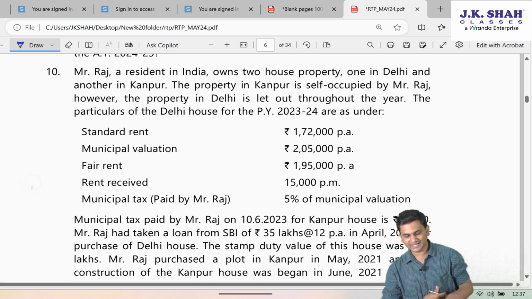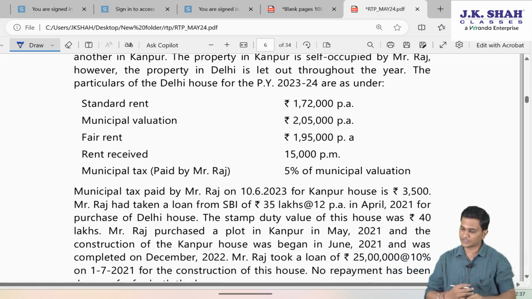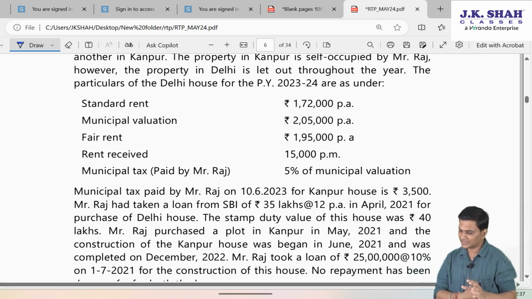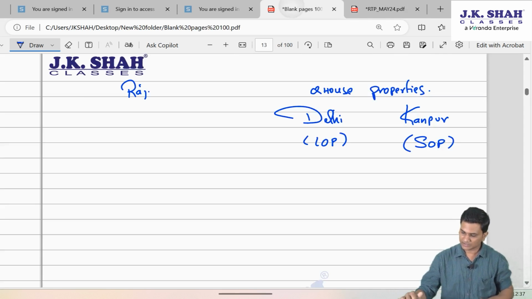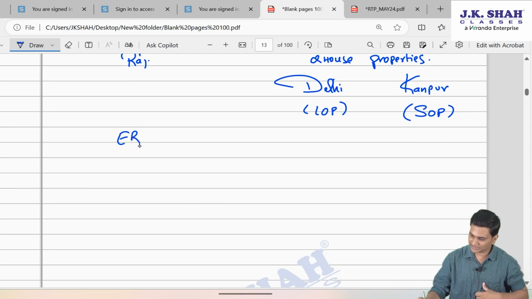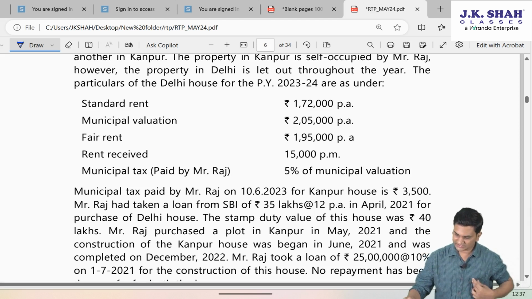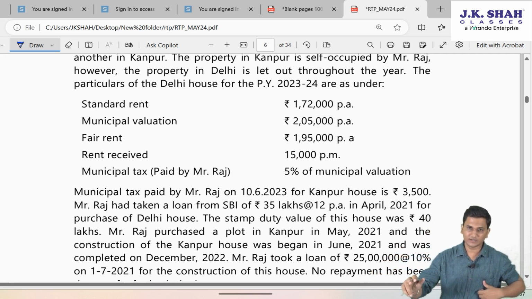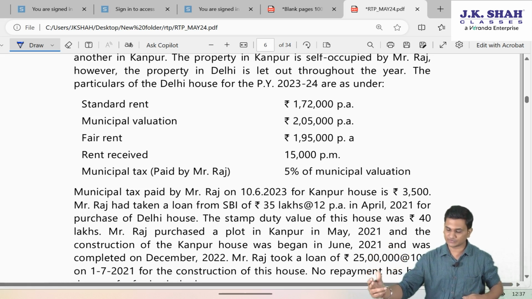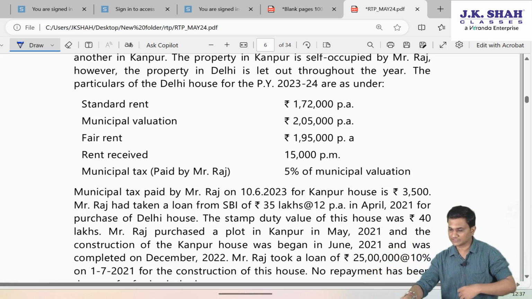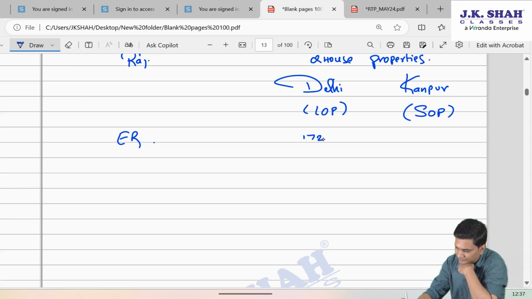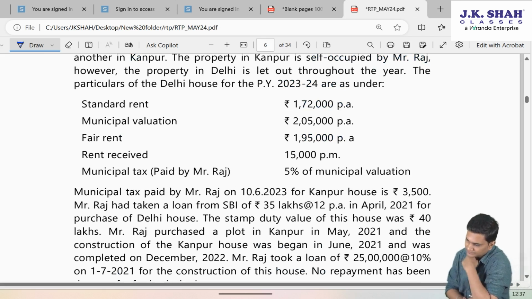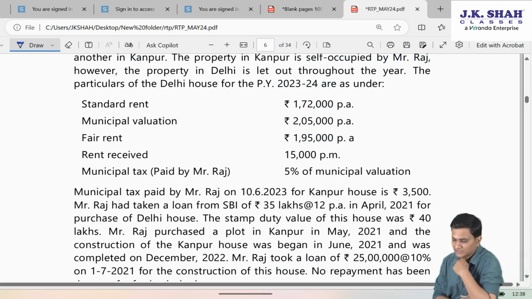The particulars of the Delhi house for the previous year 23-24. So this is the let out property. Standard rent 172, municipal value 2,05,000, fair rent 195. So can I say, friends, expected rent is municipal value 2,05,000 or fair rent, whichever is higher, 2,05,000. Compared to standard rent, whichever is less. So 2,05,000 or 172, whichever is less, expected rent is 172. Rent received is 15,000 per month.